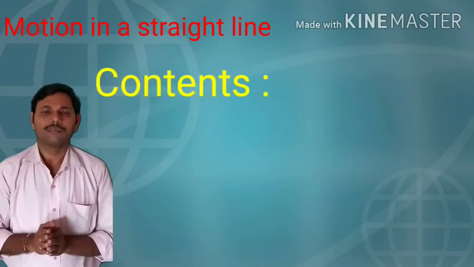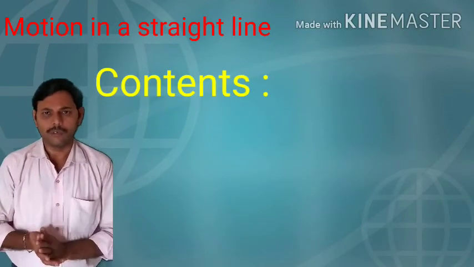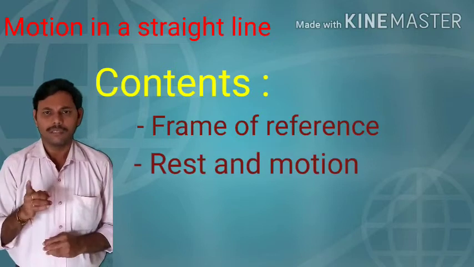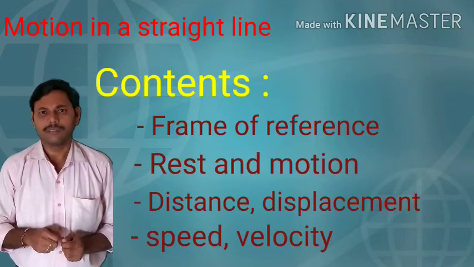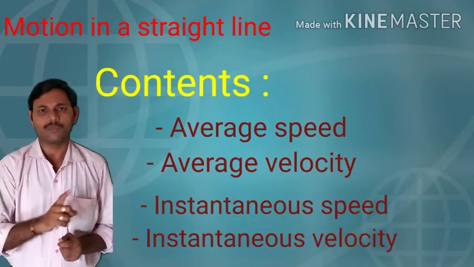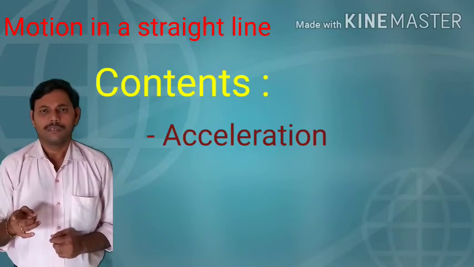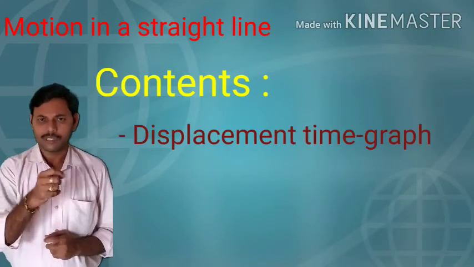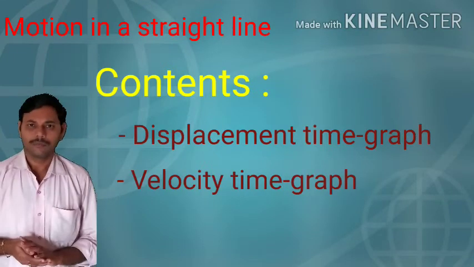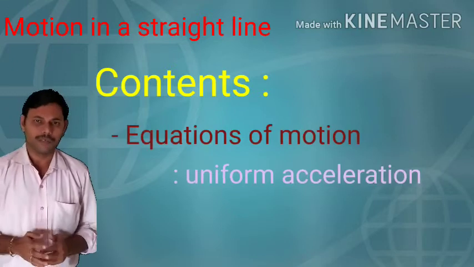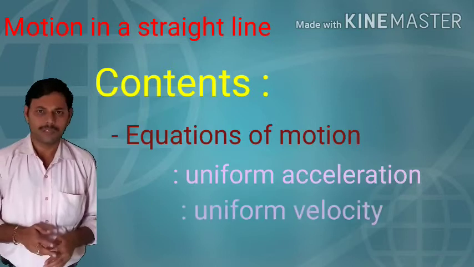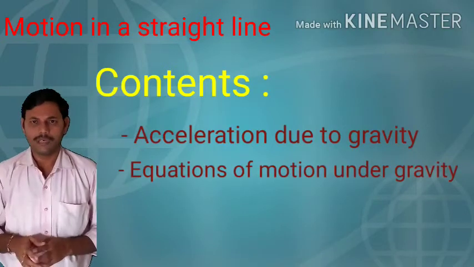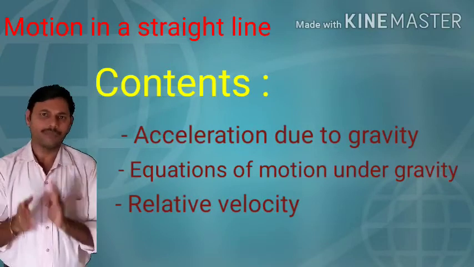So, the contents in this chapter. In this chapter, we are going to discuss frame of reference, rest and motion, distance, displacement, speed and velocity, average speed, average velocity, instantaneous velocity, acceleration, average acceleration, instantaneous acceleration, displacement-time graph, that is position-time graph, velocity-time graph, equation of motion with uniform acceleration, equation of motion with uniform velocity, acceleration due to gravity, and equations of motion under gravity and relative velocities. These are the contents that we have to discuss in this chapter.